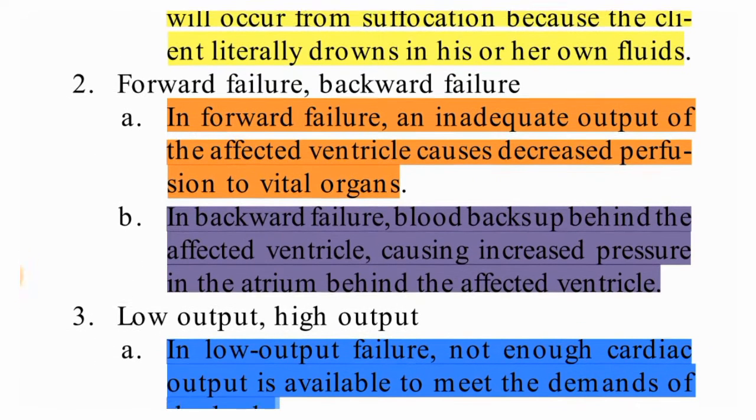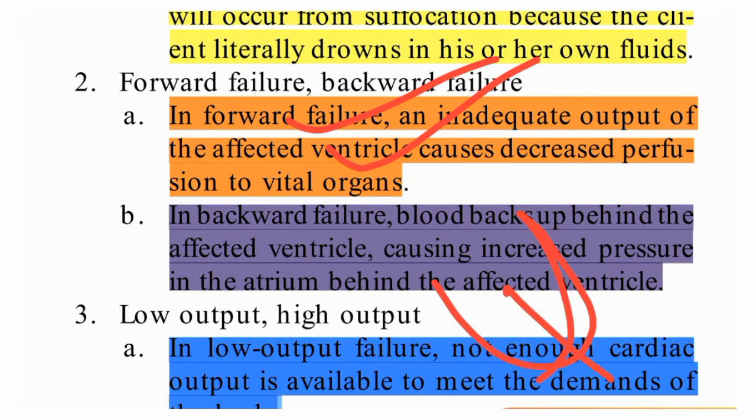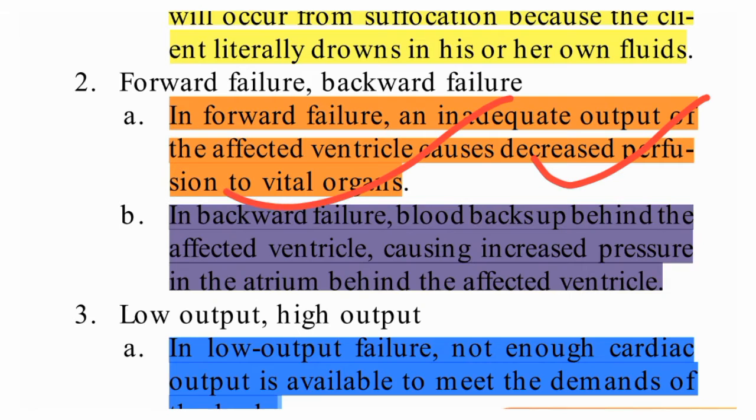Now forward failure and backward failure. So what is this? Forward failure is inadequate output of the affected ventricles. That means the ventricle is affected, so it will not be able to pump the blood. The aorta will not get adequate blood supply, and it will not give adequate output to the peripheral organs. So it will decrease the perfusion to the vital organs, and the vital organs will not get the proper supply. That is the forward failure.